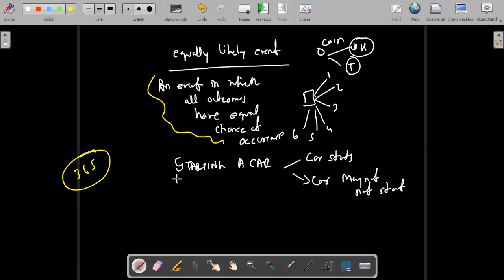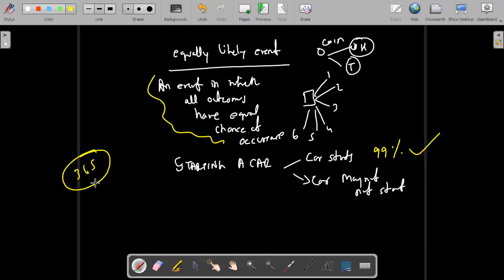Maybe less, sir, 10 times. Very less. Actually, the probability of the car starting will be very high compared to the car not starting. Maybe once or twice or thrice a year it may not start because of certain reasons. But the majority of the time, 99% of the time it will start, isn't it? We are not tense whenever we are going out that the car will start or will not start. 99% it is starting. 1% sometimes some problem may come.